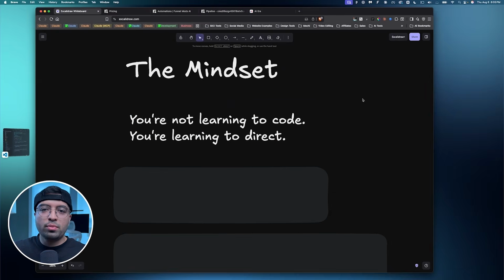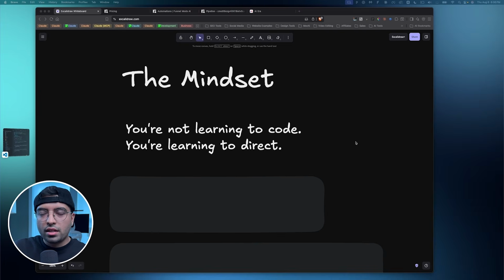And so that brings me to my first point here, which is you're not learning how to code, you're learning how to direct. If you believe that the only thing required to build apps like Mochi or funnelmods.ai is technical skill, then how are other members who have tested this out able to build their apps? Some of them don't have any web development experience. And so what I want to point out here is the most important skill when you're building with AI is not only your web development skills. That's not the most important thing. That will help because that's a leverage.